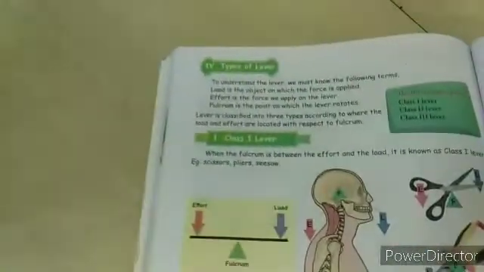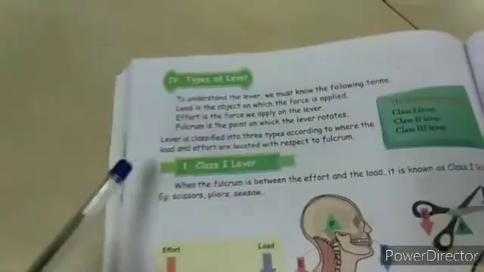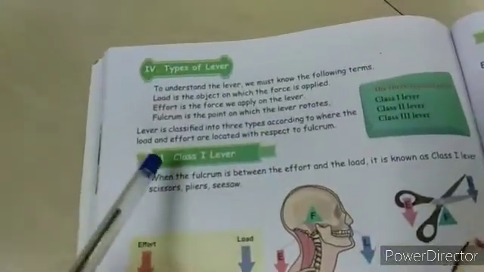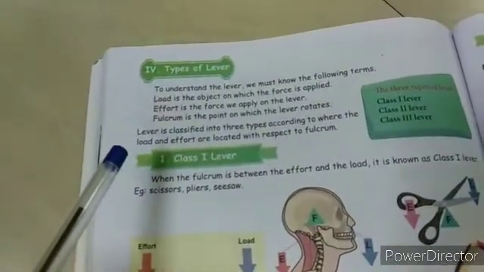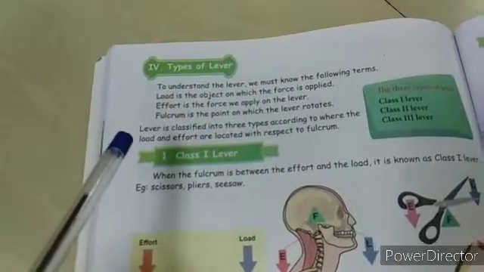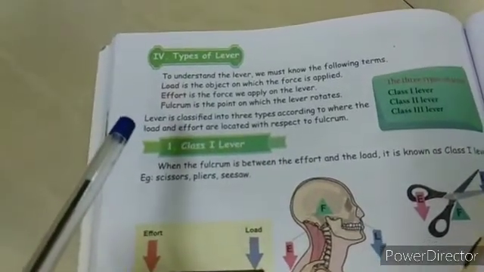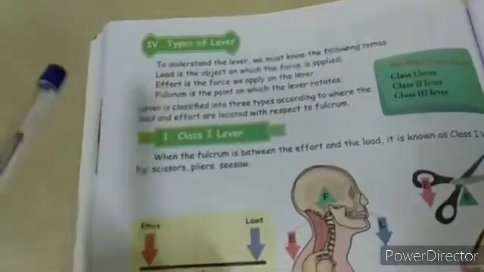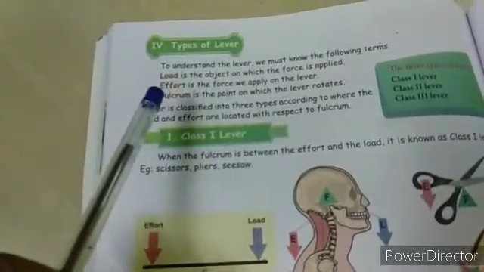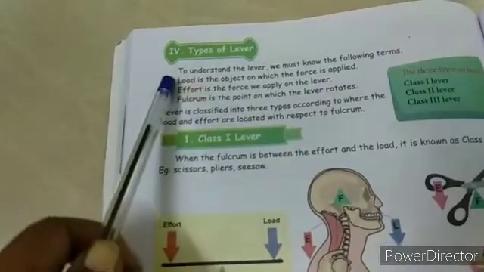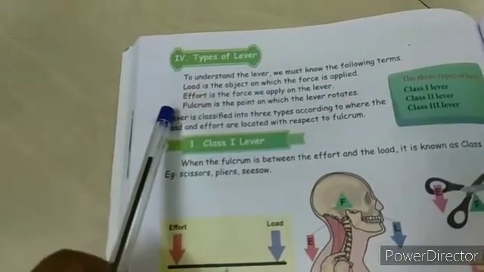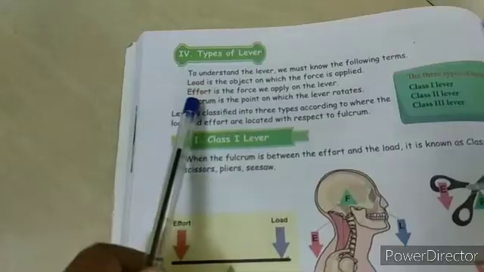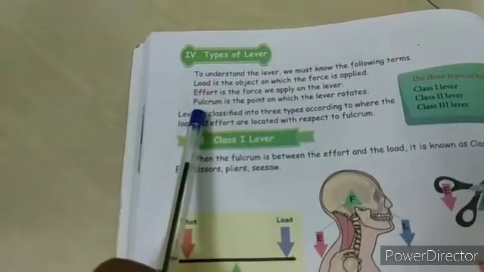Next we move on to the types of lever. There are 3 types of lever, that is first order lever, second order lever and third order lever. These are the 3 types of lever. First we will see class 1 lever, that is first order lever. In a lever there are 3 parts we use. First one is load, second one is effort, third one is fulcrum.